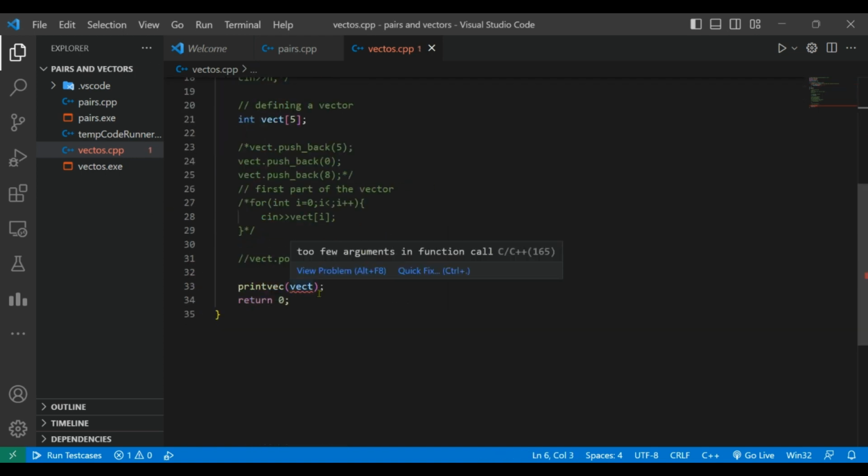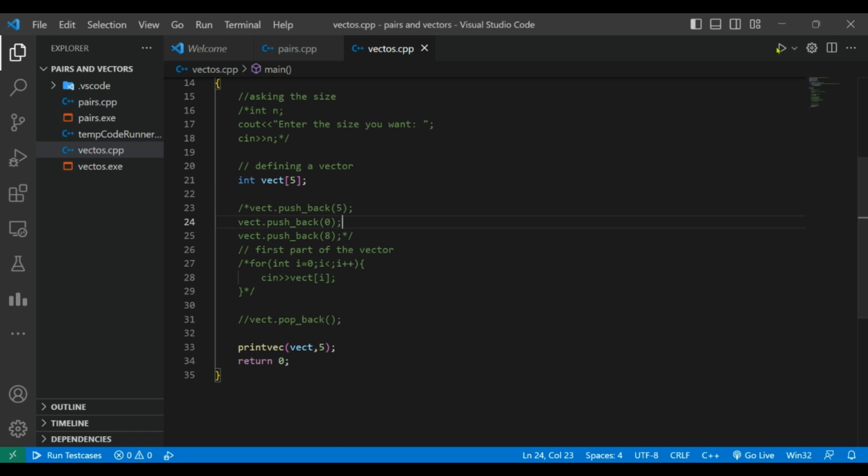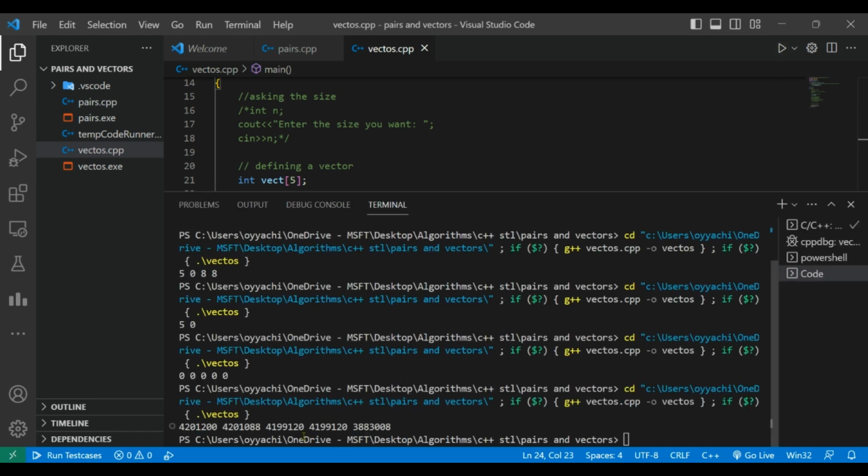Now we need to pass our vect and comma 5. Now it's good to go. Suppose I run this out. See, you are getting some garbage values, 5 garbage values. Actually, these are values, not addresses, so don't get confused that it is not contiguous. The address is contiguous. So you are getting 5 garbage values here.